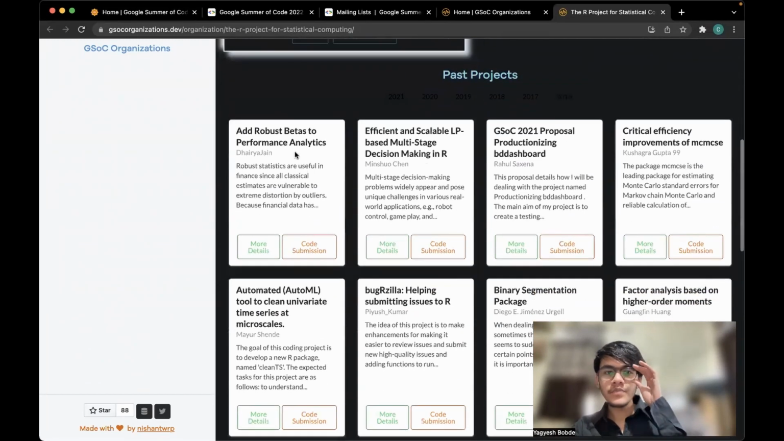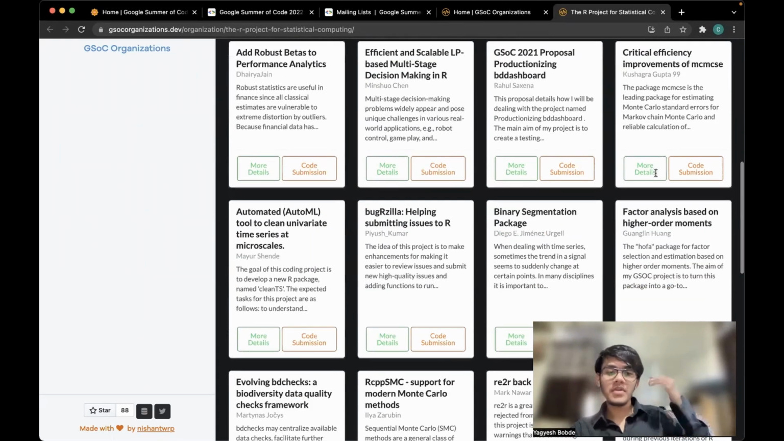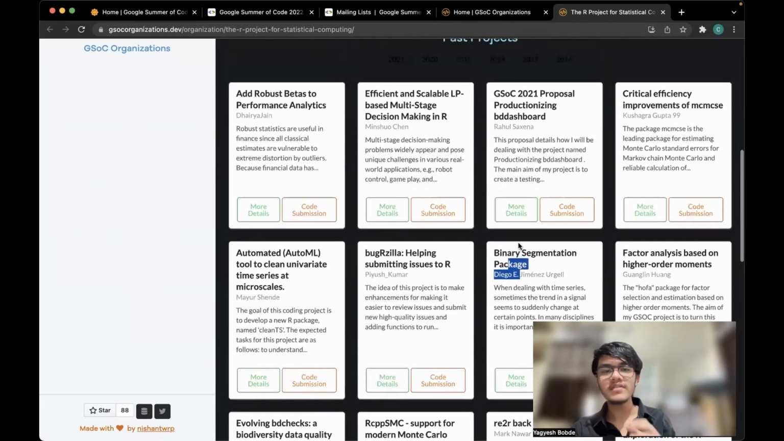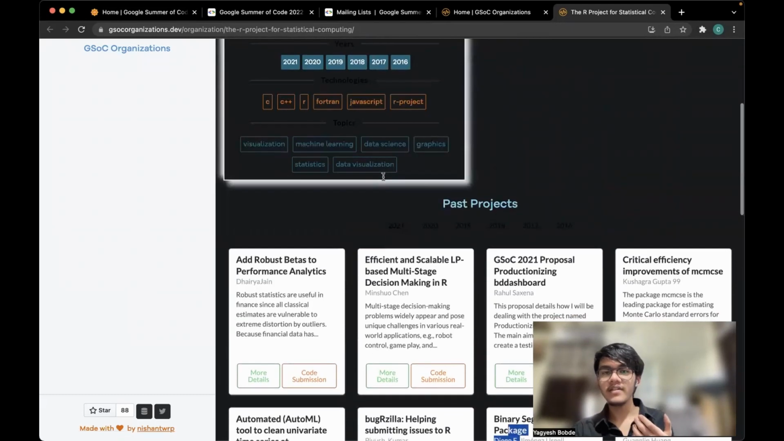What you can do is read these past projects. These are the projects that were submitted by last year's students or maybe even earlier. So, auto binary segmentation package. All of these you can read in more detail by clicking more details or code submission, etc.